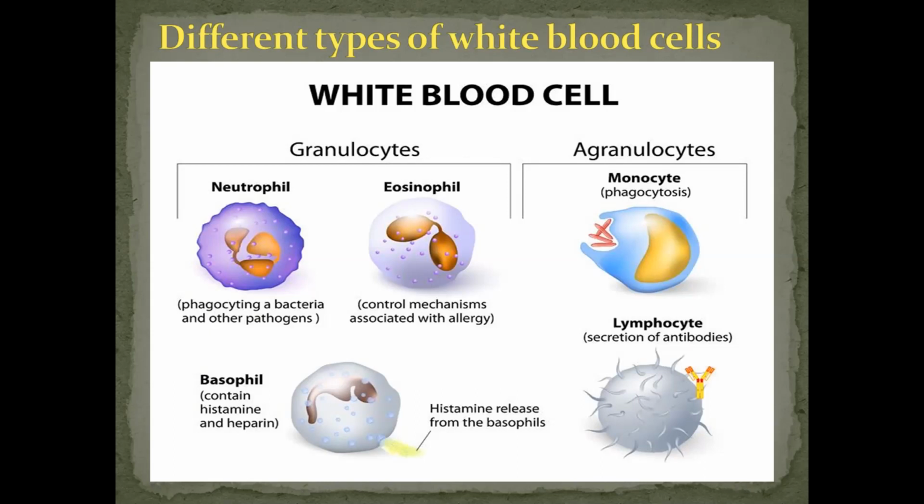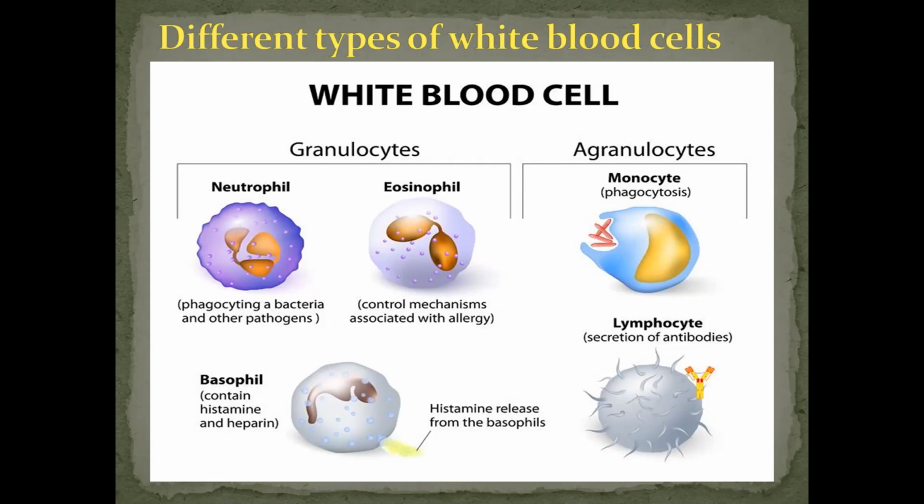Second one is eosinophils. What is it? It has a nucleus with 2 lobes, which you can see clearly in the picture. It has large cytoplasmic granules stained dark red with eosin. The function is also the same, engulfing bacteria. It also secretes some toxins, and the main function is that it controls mechanisms associated with allergy.